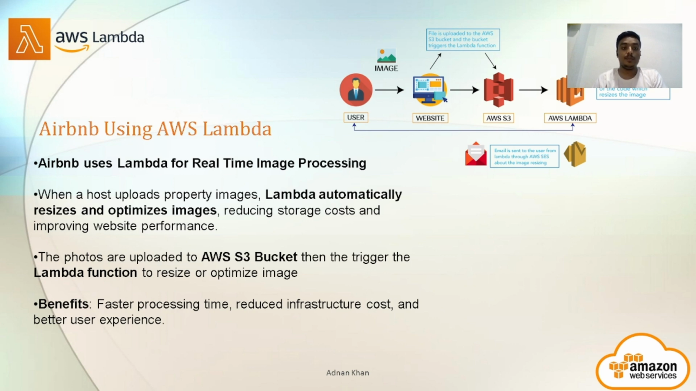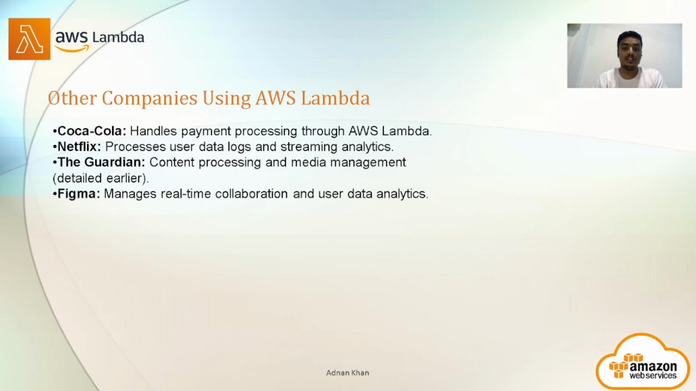AWS Lambda has many benefits like fast processing time, reduced infrastructure cost, and better user experience. There are many companies which use AWS Lambda, like Coca-Cola, which handles payment processing through AWS Lambda. Netflix uses it for data logs and streaming analytics and provides you next suggestions. The Guardian, which is a reputed media outlet, provides you media news on a real-time basis, using AWS Lambda for content processing and media management.